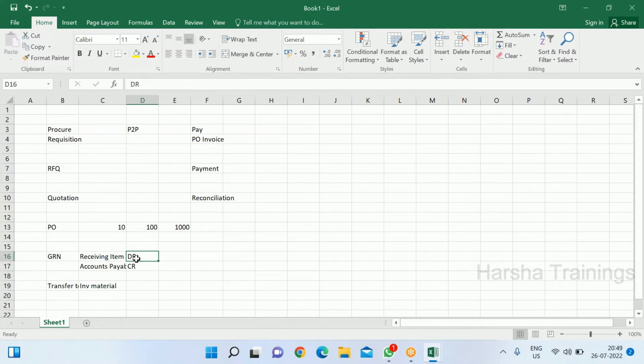That means I am showing in the books that I have received some item. That item could be an inventory material, it could be an asset item, or it could be an expense item. I'm showing that as debit, and for that we have to pay, so I am showing accounts payable as credit. Can you mention a vendor name there?